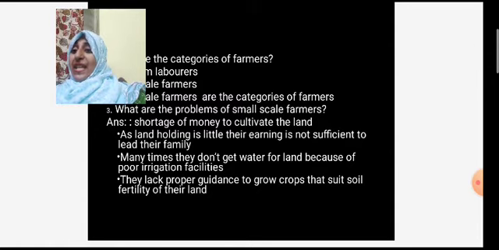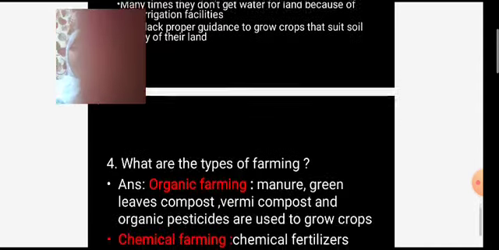Next, many times they don't get water for the land because of poor irrigation facility. They don't get proper water. Then they lack proper guidance to grow crops that suit the soil fertility and their land. They don't have proper guides on how to grow the crop. These are the problems faced by small scale farmers. So let's go with another question.